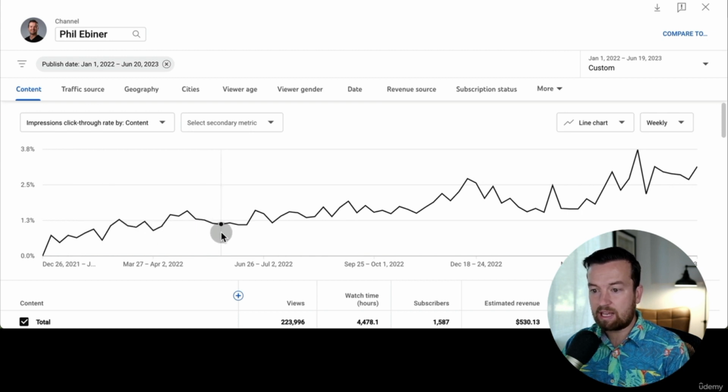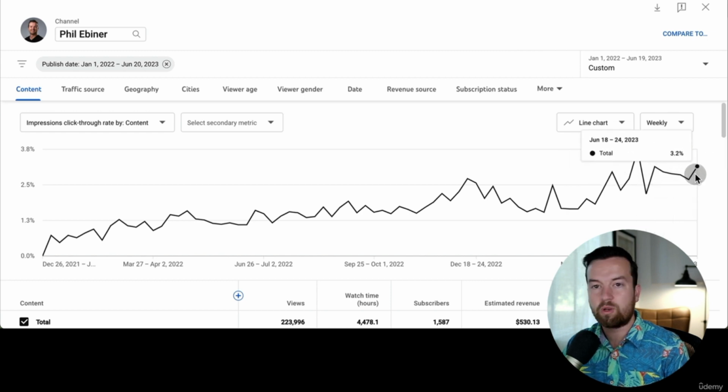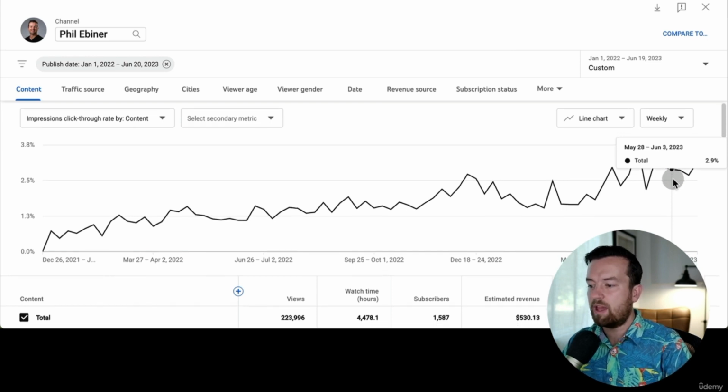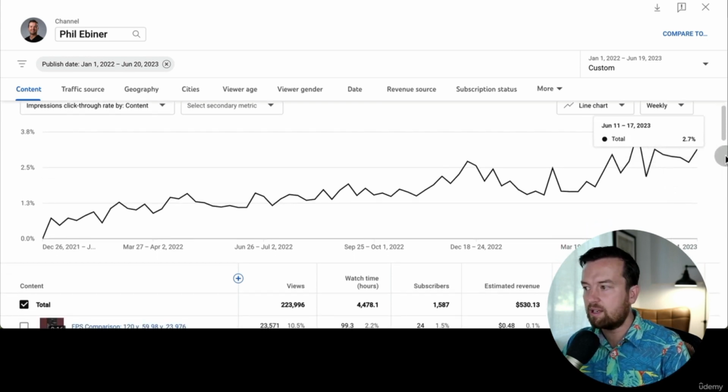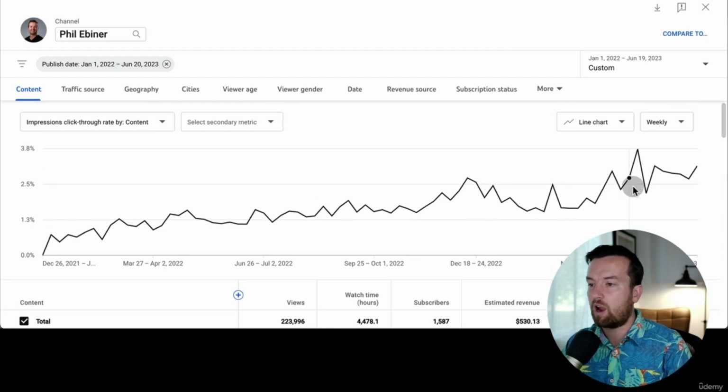Notice that in the beginning, it's a very, very low click-through rate. This is typical average click-through rate for me. 1%, 1.5%. All of a sudden, though, in April and May, it jumps up to 3.7%, 2.2, 3.1, 3.0, 2.9, 3.2. In essence, it has tripled. And what does this result in? This results in lots more views, lots more watch time, lots more subscribers.